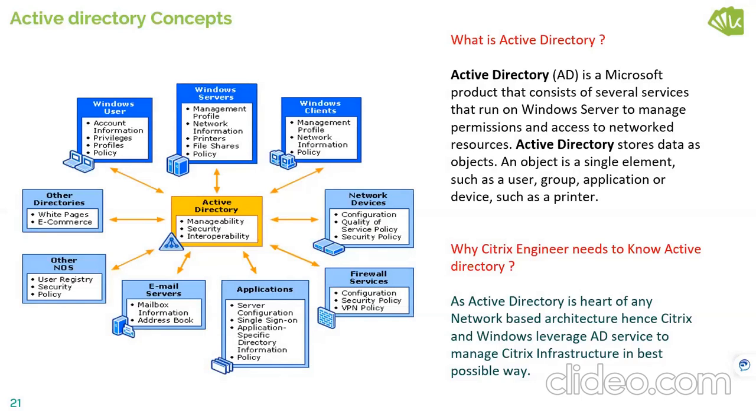So next is the Active Directory. As I said, Active Directory is the heart of any infrastructure, not only Citrix infrastructure, any infrastructure. This is like all the email client services through Exchange, or in Active Directory, everything is created and treated as an object. So in an environment, if you have a printer, an application, or users, everything is an object. So Active Directory gives you a centralized location to process everything, so that you can manage it as an administrator.